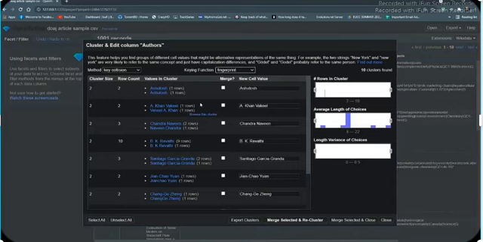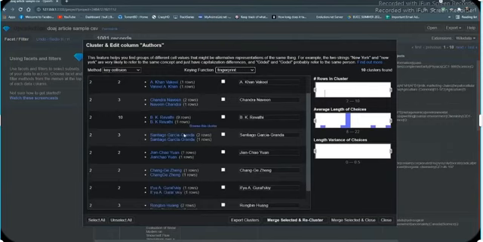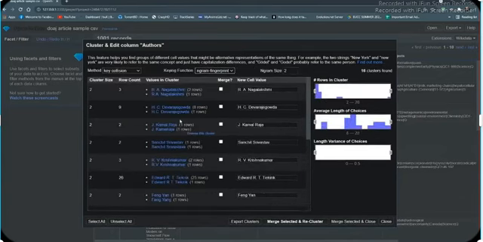This method first changes all the characters to their lowercase representations, then removes all the punctuation, white spaces, and control characters. Then it divides the string into n-grams, which can be defined through the n-gram size, and stores those n-grams, removes duplicate grams, and then joins them together. We can see that now this Kamal Raja pair of values has been clustered together, which was previously not possible with the regular fingerprint method, but it's possible now.